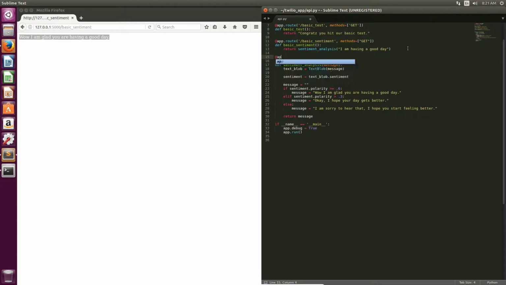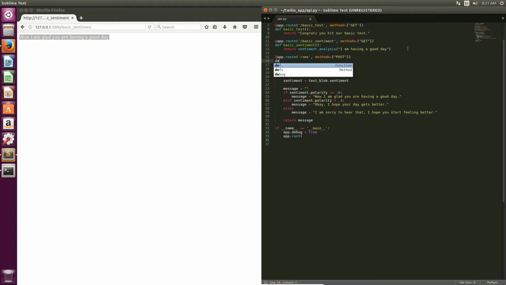So let's create a new app.route, and we're going to call this SMS for Twilio. Twilio will hit a URL with the path name SMS, and that'll run this code. It's important that we now set our methods to POST, because a Twilio request is a POST request. We're going to call our function def sms.